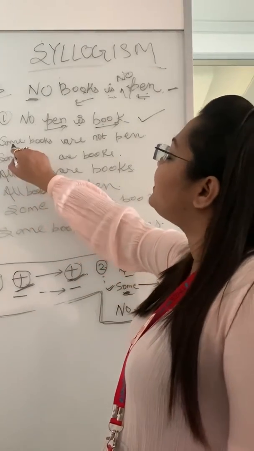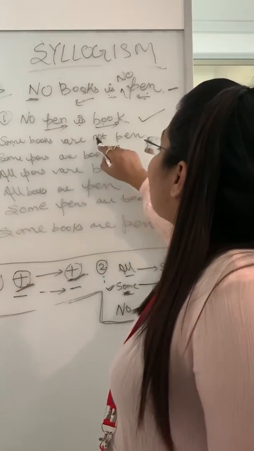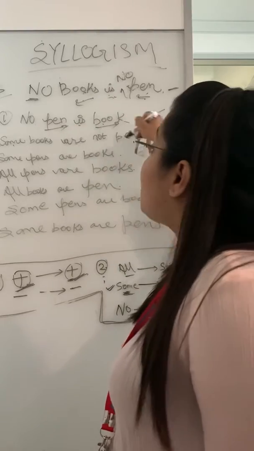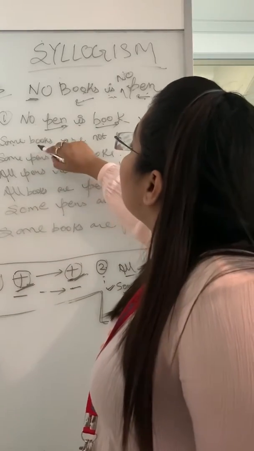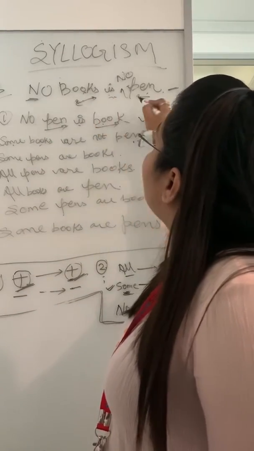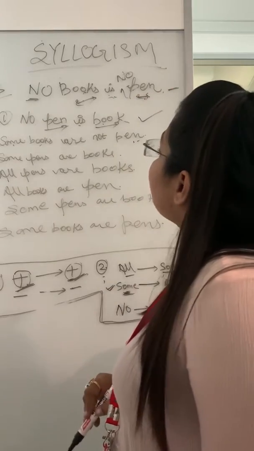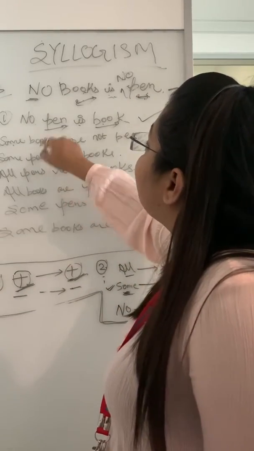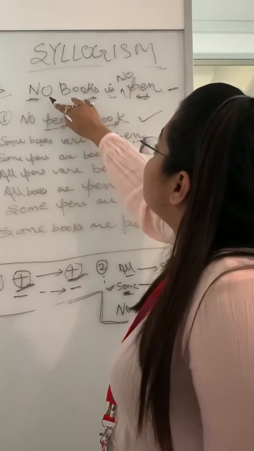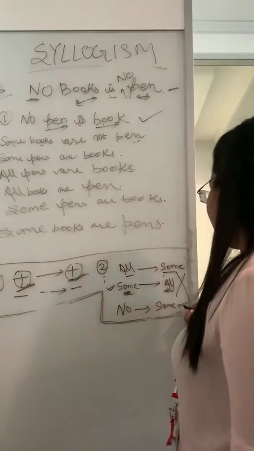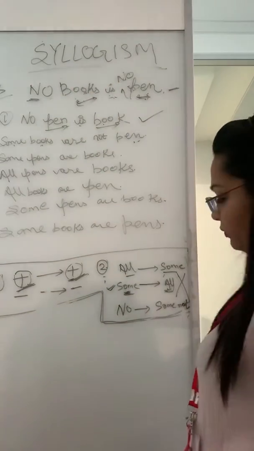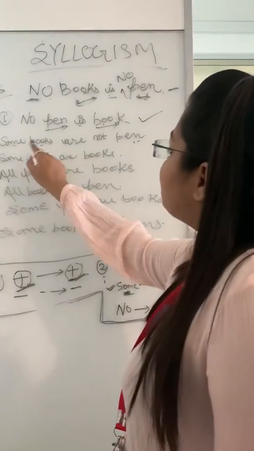Now we'll go with the second: some books are not pen. It is going from book to pen, so we also have to read from book to pen here. In the case of no, I have told you we can read it as some not also. So here it is the same: some books are not pen.